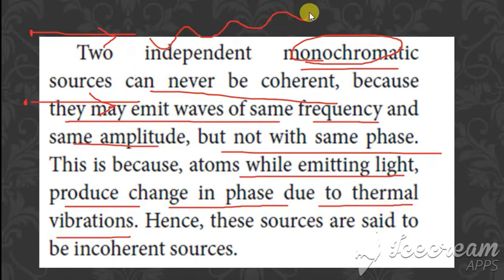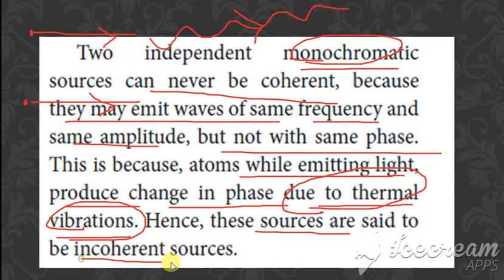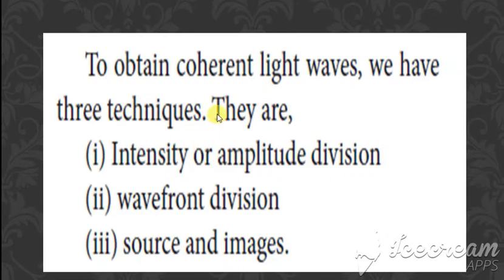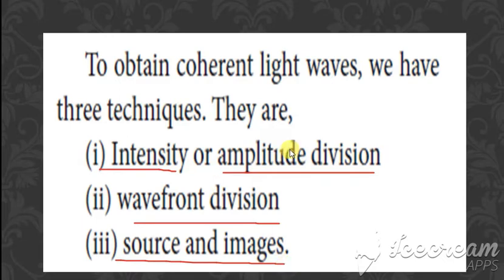So when it is emitting the light, what happens? There is a change in the phase, and that is because of thermal vibration. Hence these sources are said to be incoherent sources. Any two independent monochromatic sources are said to be incoherent sources. They are not with the same phase. Clear? And to obtain coherent sources, we have to follow these three basic techniques. What are they? Intensity and amplitude division, wavefront division, and source and images.